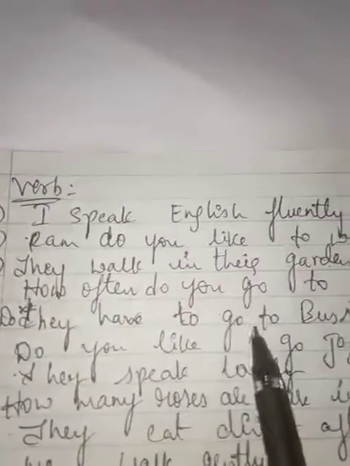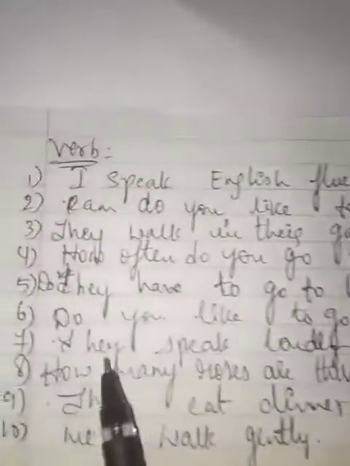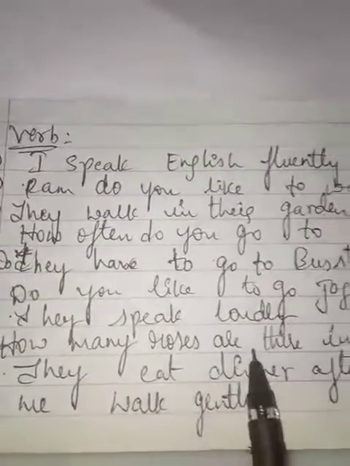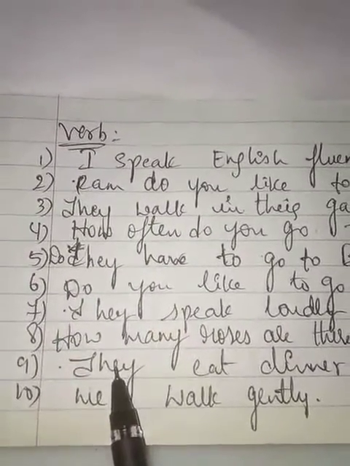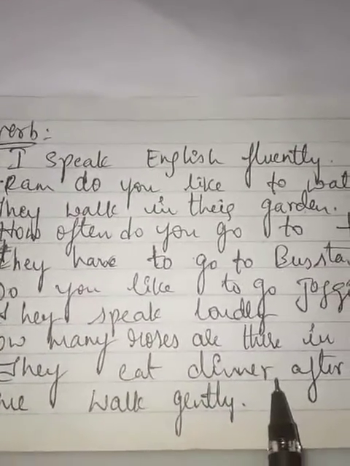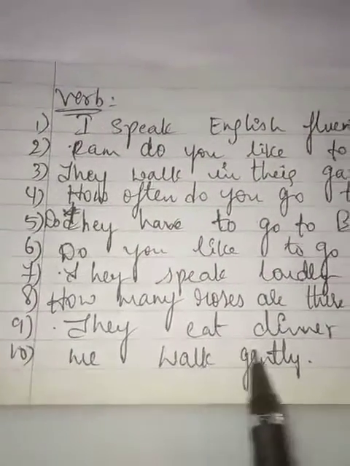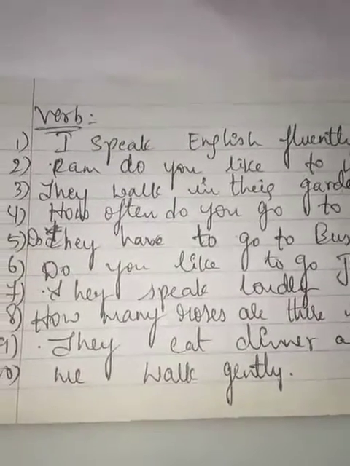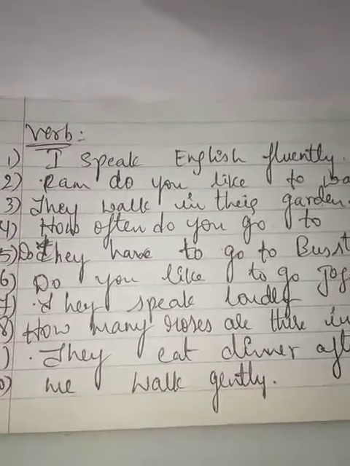Do they have to go to bus stand? Do you like to go jogging? They speak loudly. They eat dinner after school. We walk gently. So these are the examples of verb, which tell us what one is doing or what is being done.